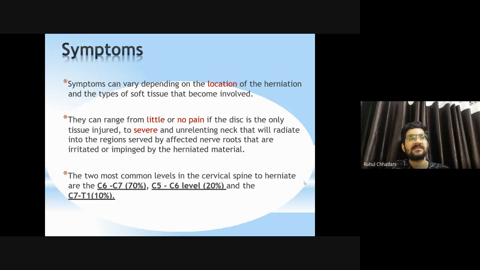Two most common levels in the cervical spine to herniate are C6, C7, as we already talked about. We saw that in the MRI also. And C5, C6 level, and C7, T1 is least common. In thoracic, all the segments are equally prone to get symptoms, and in lumbar, L3, L4 and L4, L5 are the segments where herniation is most possible. Yes, so the symptoms may be little with no pain, or a maximum amount of pain that is so severe that there is paresthesia, even these types of signs and symptoms.